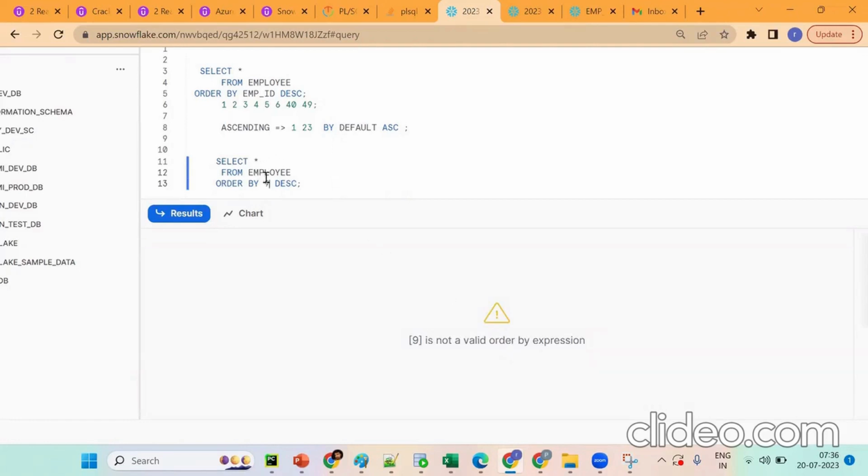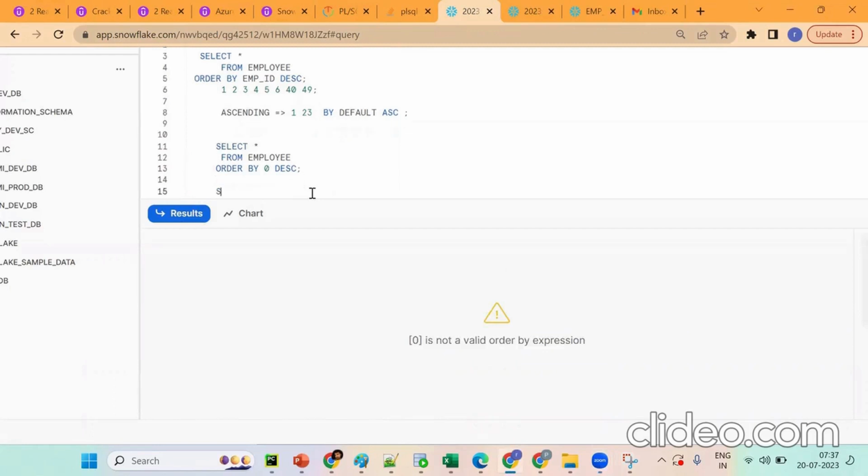Suppose I put 0, will it work? No, sir. Why? It will work from 1 onward. So it won't work. Remember, in Snowflake SQL, numbering starts with 1 only. See what happened?